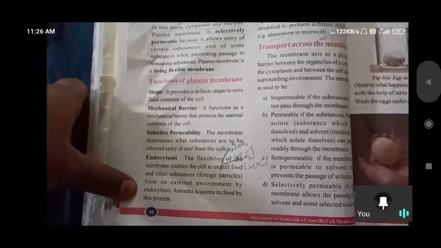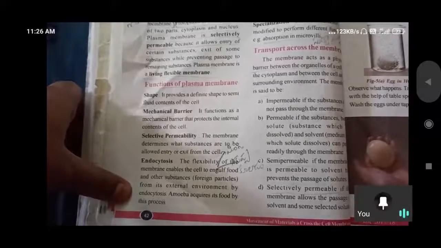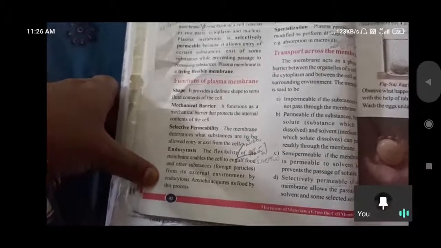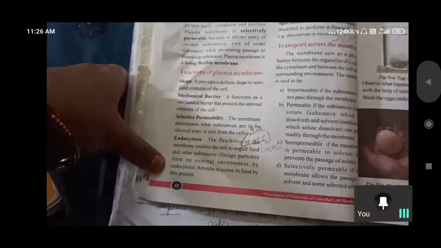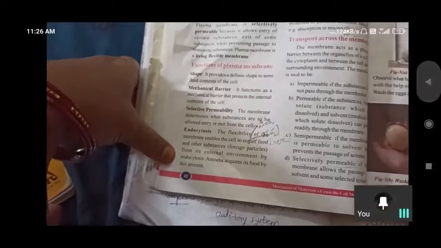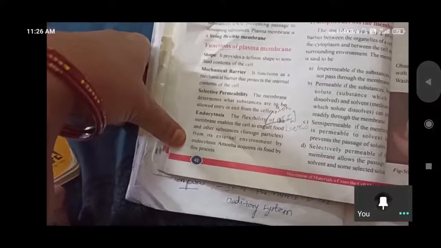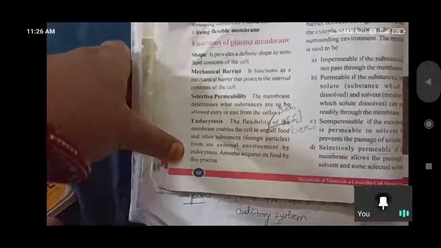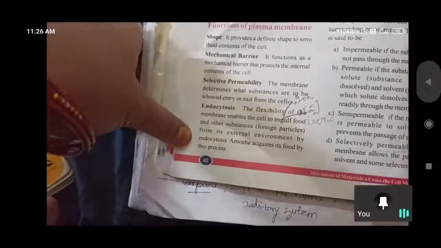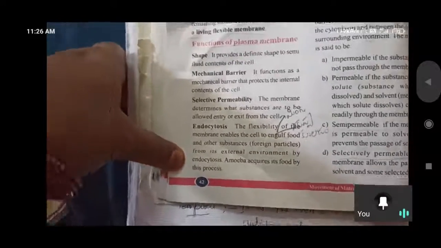Outside atmosphere is different, inside of the cell different కదా. For example, inside of our body we are feeling hot, but in winter season outside it is very cool. So like that, outside and inside environment లో resistance power అనేది ఇస్తుంది by endocytosis. That is the capability, the functionality of the cell membrane.